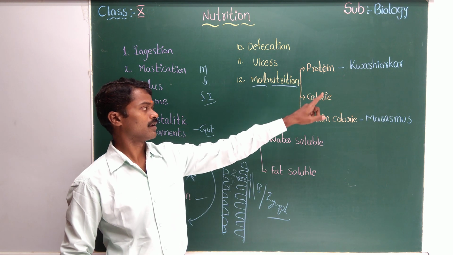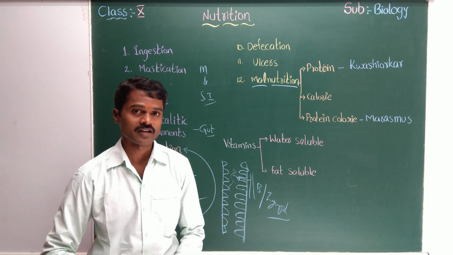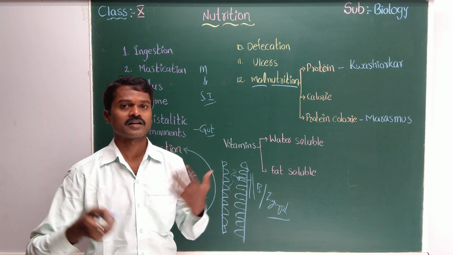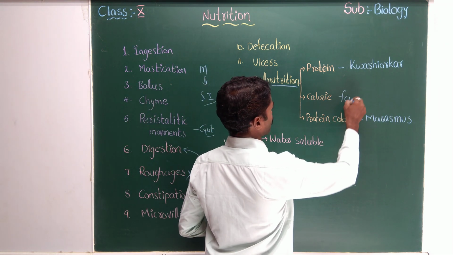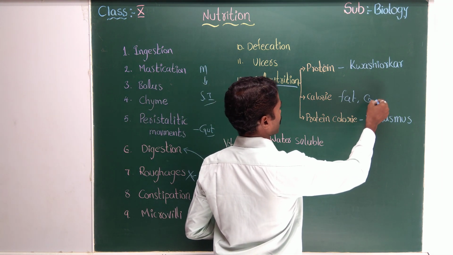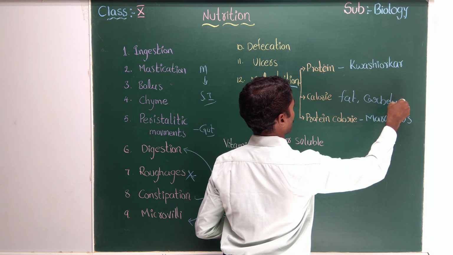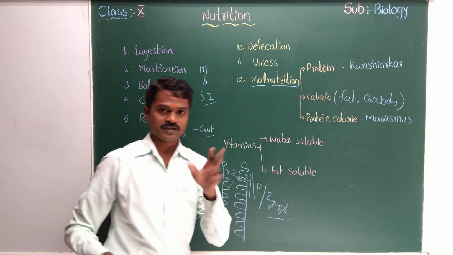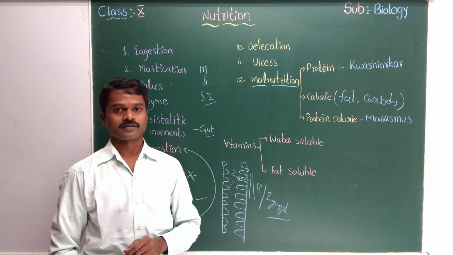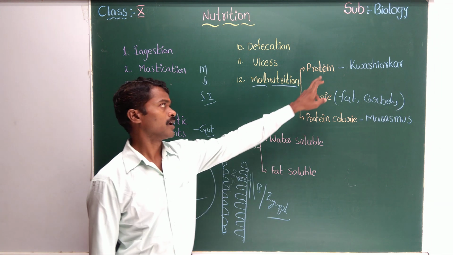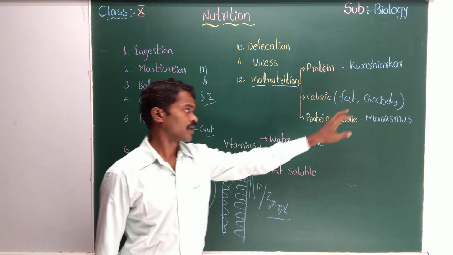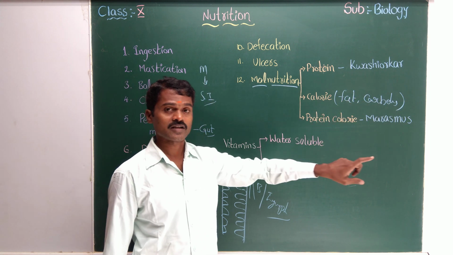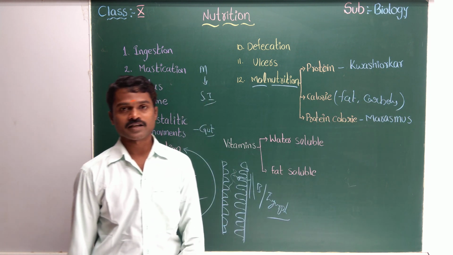Sir, protein okay, but what are calories? So many times you hear the word calories, but what does it mean? Calories here means fats and carbohydrates. Fats and carbohydrates together are called calories. Now you see, protein malnutrition causes kwashiorkor. Protein calorie malnutrition causes marasmus.